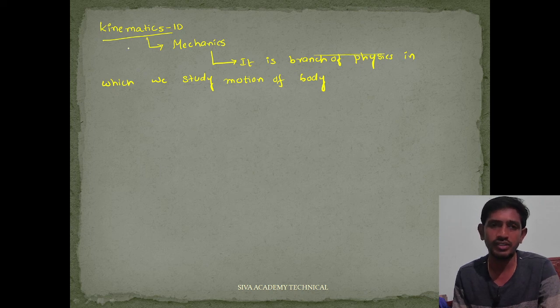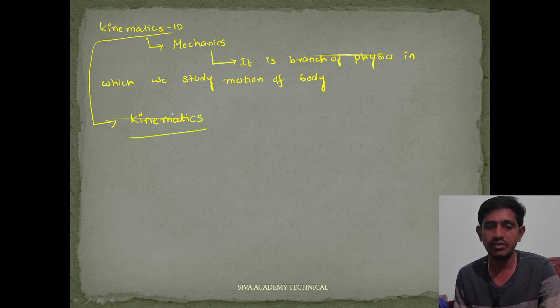All of this we discuss in one branch, called the kinematics branch. Kinematics is a branch which comes under mechanics. And 1D means the body is moving in only one direction, which is called one-dimensional motion.